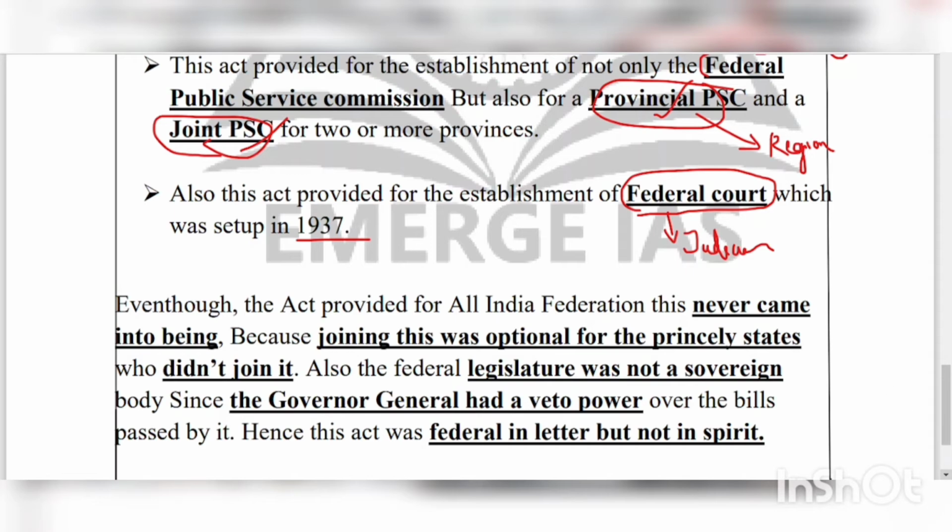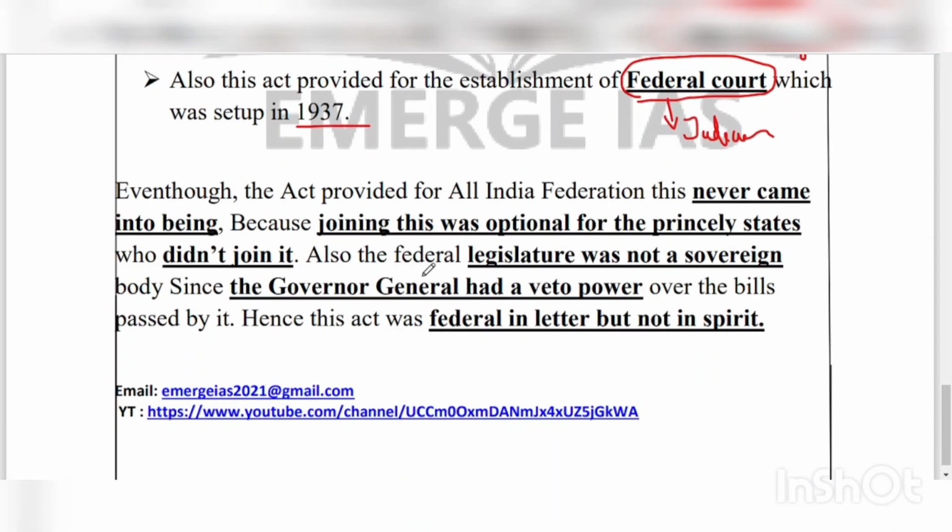So I explained each and every point that I mentioned in the introduction, and I am moving towards the conclusion part. Remember that this is a 200 word question, so we have to limit our presentation. In the conclusion part, since the question says discuss, we have to take a balanced approach. Then the conclusion: even though the act provided for an All India Federation, this never came into being.